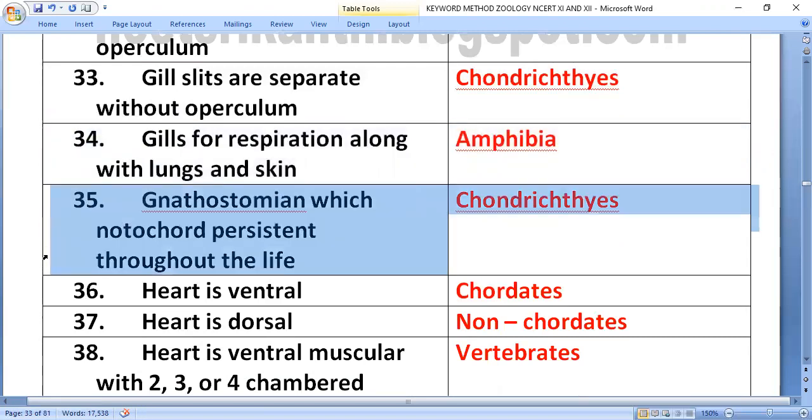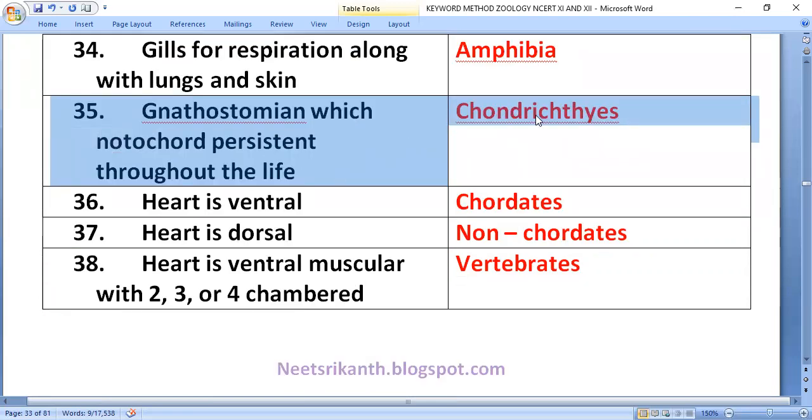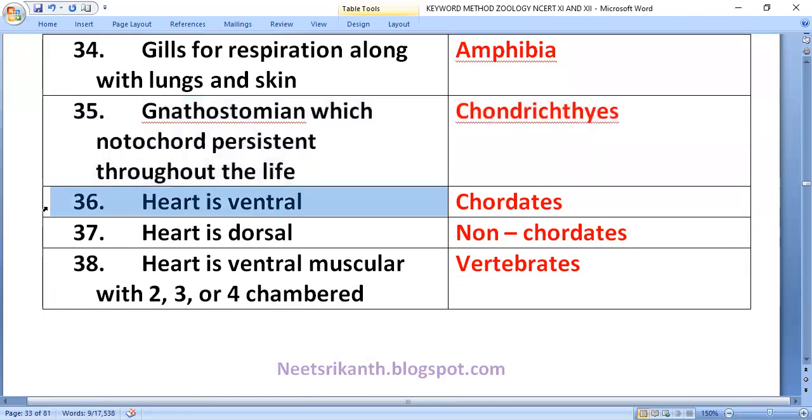Gnathostomata, jawed vertebrate, chondrichthyes. Notochord persistent throughout the life. Heart is ventral, chordate.